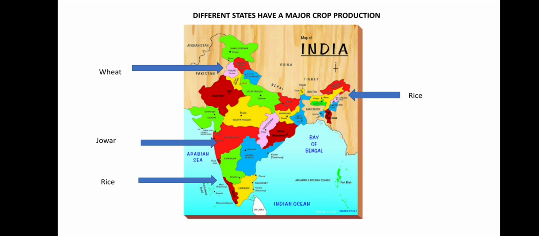This slide shows the information about the various regions having the major grown crops. Different states have major crop productions. You can see the northern part is having wheat. To the northeast we have rice. Maharashtra is mainly known for jowar, and in the south, rice.